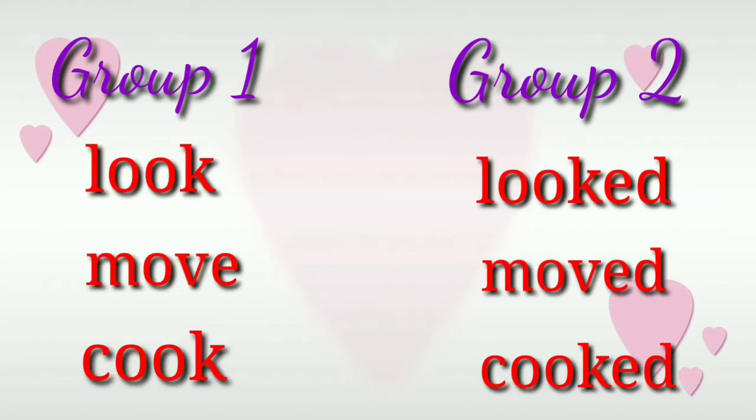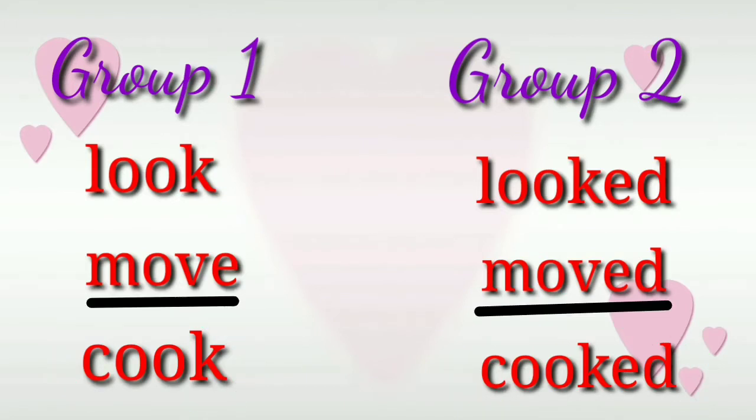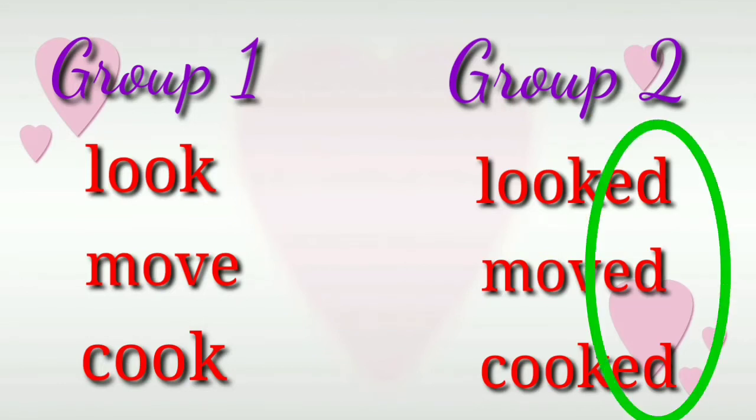Then see the next words, cook, cooked, and move, moved. Here the word move, it is an action. It's something that you do. So in order to make a past tense, we add the ed, moved.